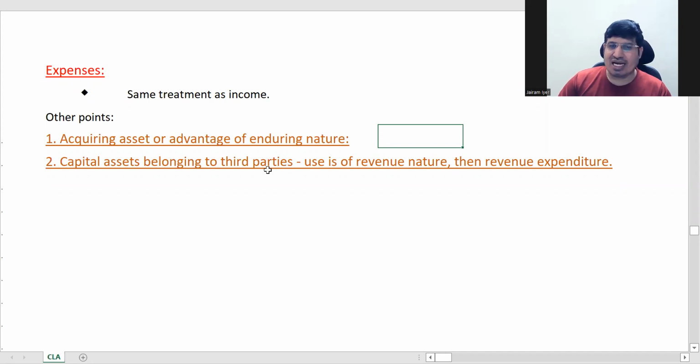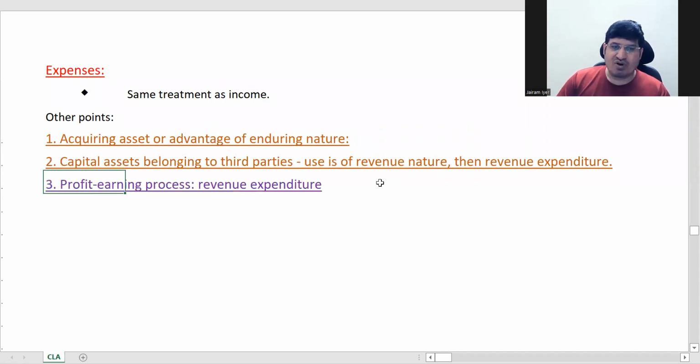And if you are using assets belonging to third parties, say you have a house, it is a capital asset for you. You have given it to me on rent. The rent I am paying is revenue expense, correct? That's the point they are making.